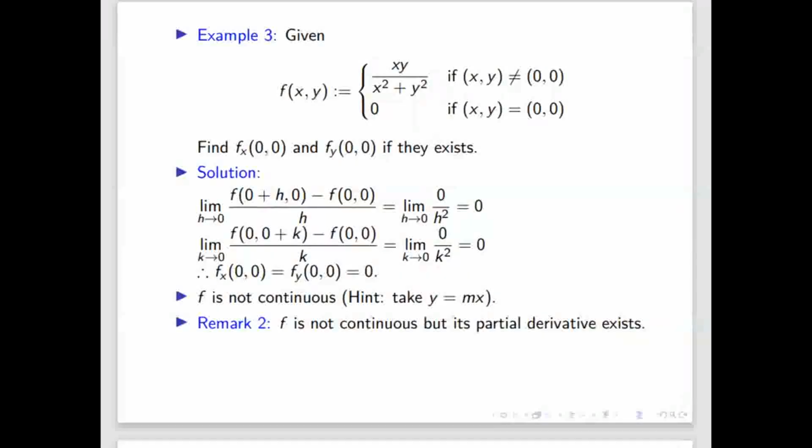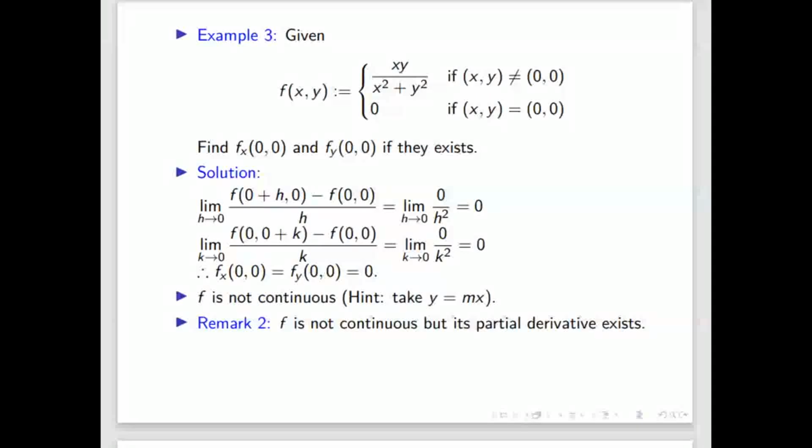So what you learned in single variable: if a function is differentiable, it must be continuous or not? Yes, sir. So in single variable you have learned that every differentiable function is continuous, right? But here the partial derivative exists at (0, 0), but the function is not continuous.